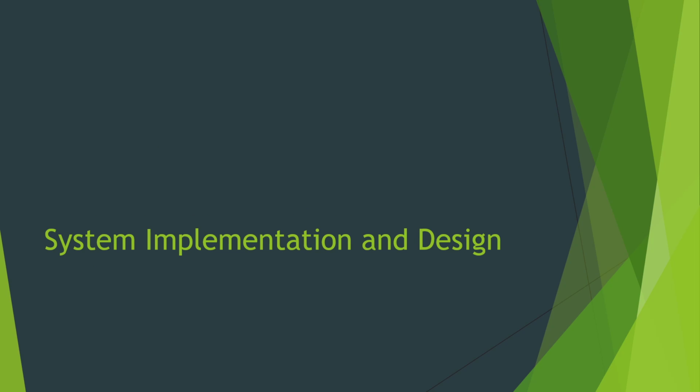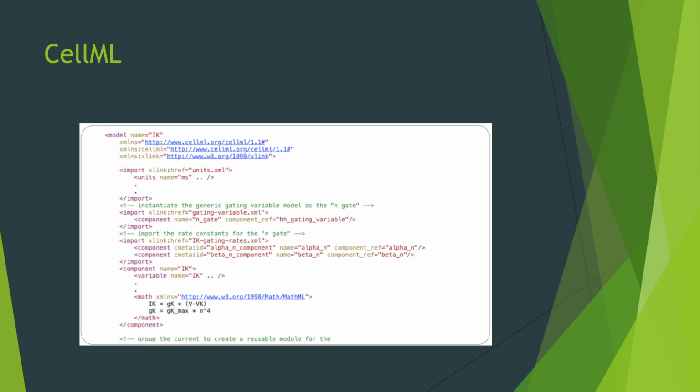Now let's enter the system implementation and design. We want to incorporate these CellML files into our simulator program. However, the main problem is that the CellML file is not a suitable file for processing information. As a result, the CellML file itself cannot process its mathematical equations. To solve it, we need to convert CellML files into program code.